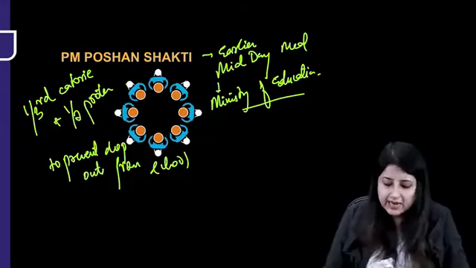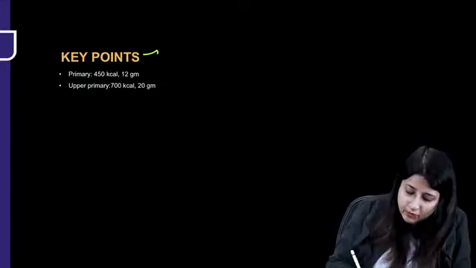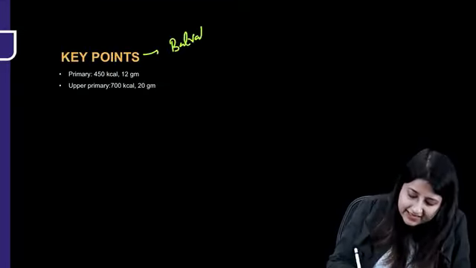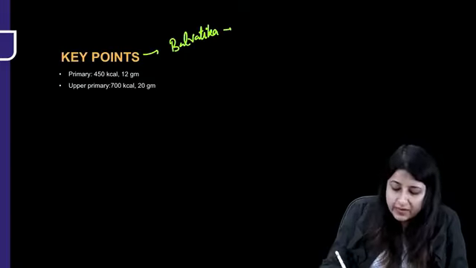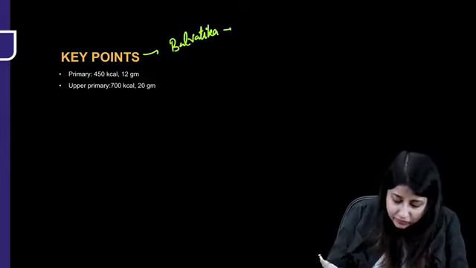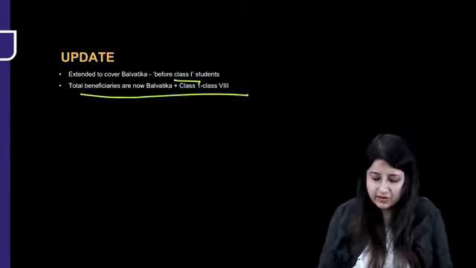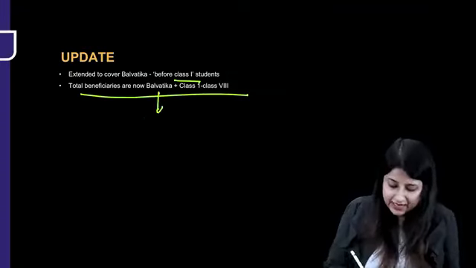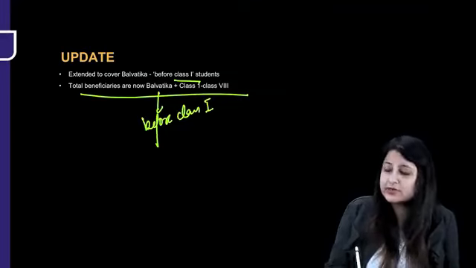Now the key point is, why has the name changed? Because now it includes Bal Vatikas also. Bal Vatikas means before primary school. So here I have written it for you: before class 1 students, and total beneficiaries are now Bal Vatikas, meaning before class 1, and also class 1 to class 8.